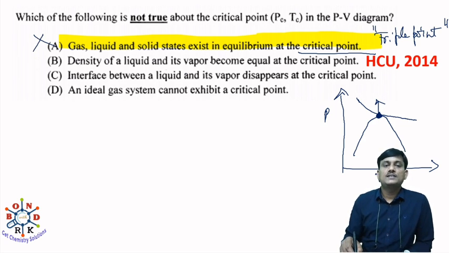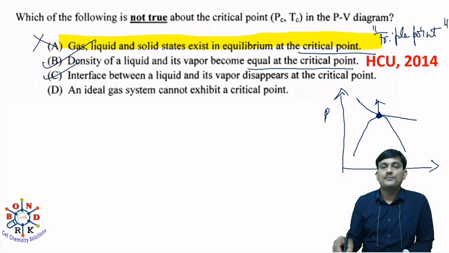Density of a liquid and its vapor become equal at the critical point. This one is true. Interface between a liquid and its vapor dissipates at the critical point. Since the density of liquid and vapor are equal at the critical point, the interface between liquid and its vapor dissipates.